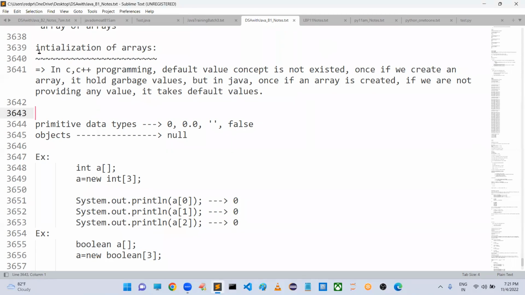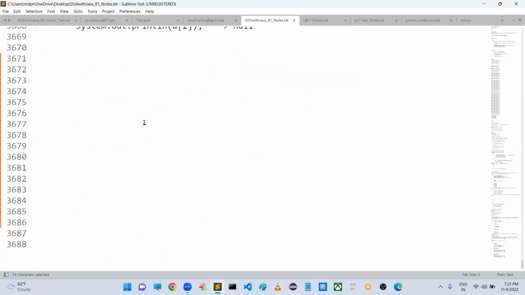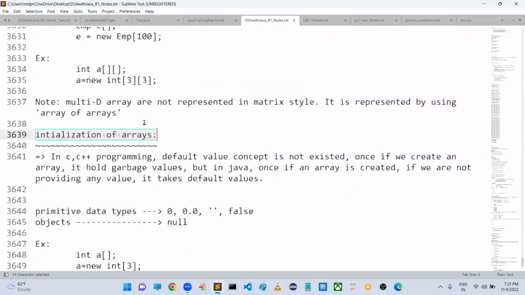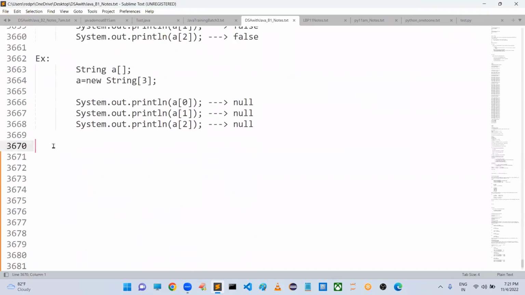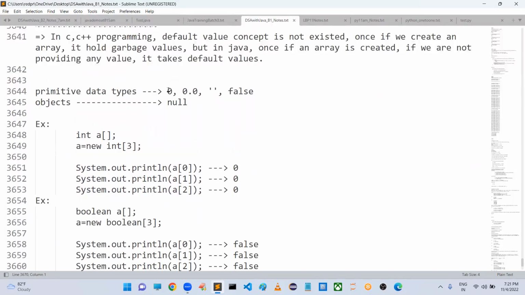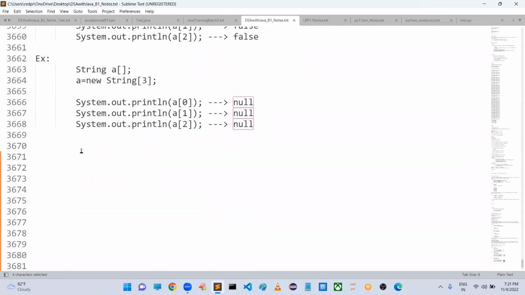So next we have seen what is meant by initialization of arrays. These things we covered very clearly. Initialization means what? If you are providing any initial value, then it will take that value. If we are not providing any initial value, what will happen? It is going to take the default values. The default values for all primitives I have already given, and for object related things, null is the default value.